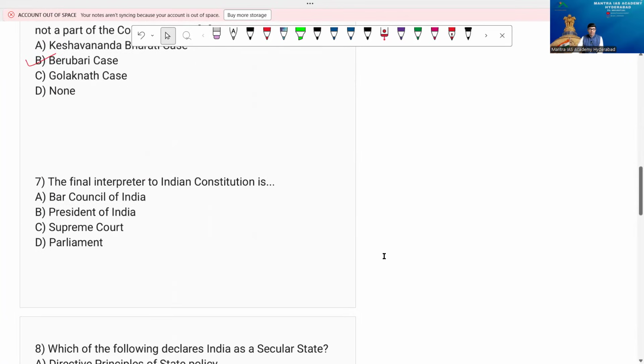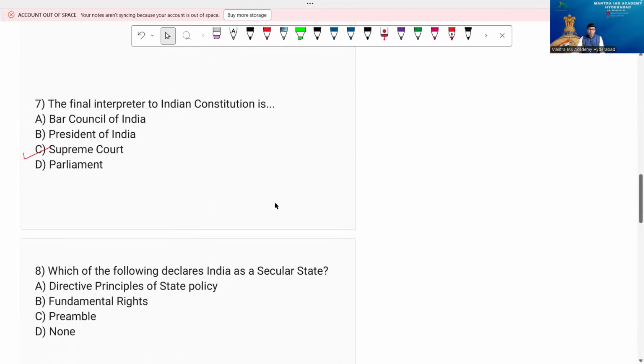Now come to the point of question number 7. The final interpreter of the Indian Constitution is option A, Bar Council of India, B, President of India, C, Supreme Court, D, Parliament. You know the answer for this question. The Supreme Court is the right answer. Right? So the Supreme Court, of course, is the final interpreter of the Constitution of this country.